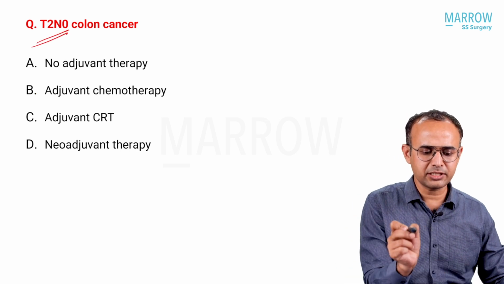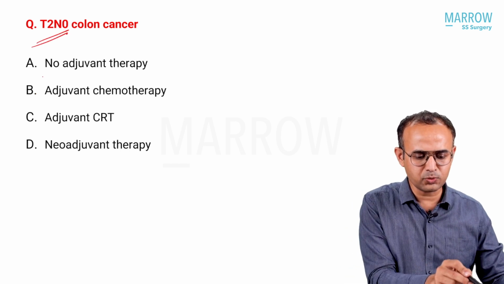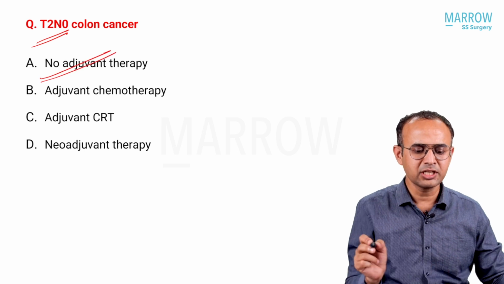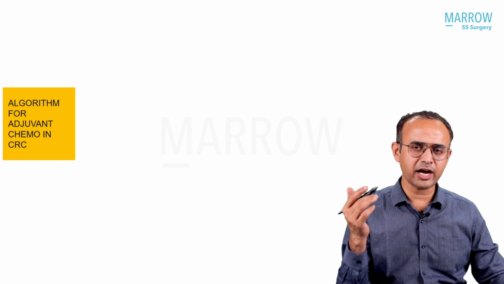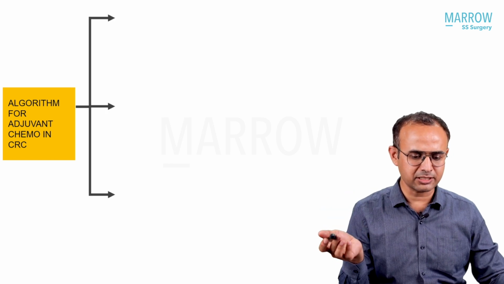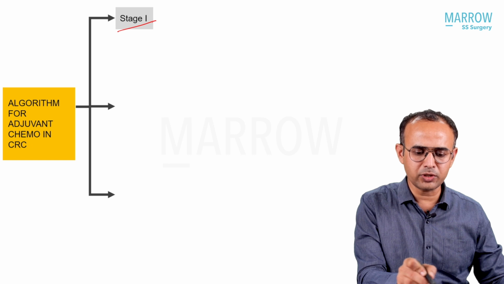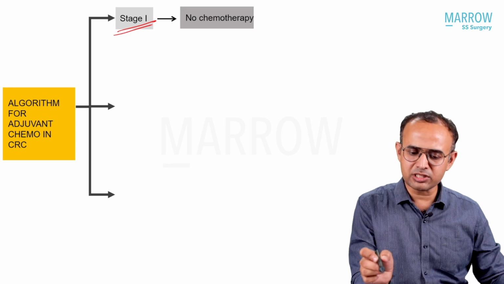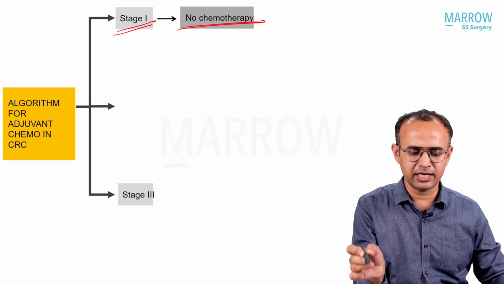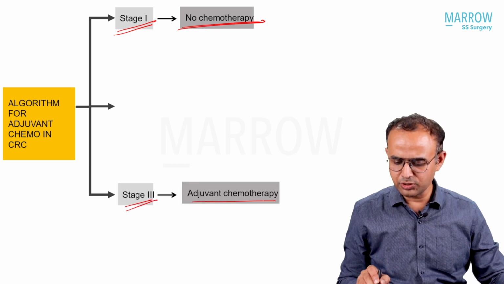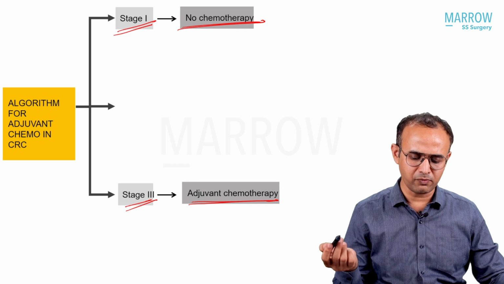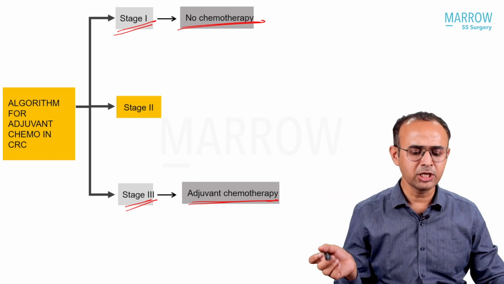T2N0 colon cancer. T2N0 colon cancer is stage 1. There is no need of adjuvant therapy. This also has been explained. We have seen the algorithm for adjuvant chemotherapy in colorectal cancer. If it is T2N0, meaning stage 1, no chemotherapy is needed. If it is stage 3, it is very clear that we need adjuvant chemotherapy in the form of FOLFOX. It may be 3 months or 6 months.